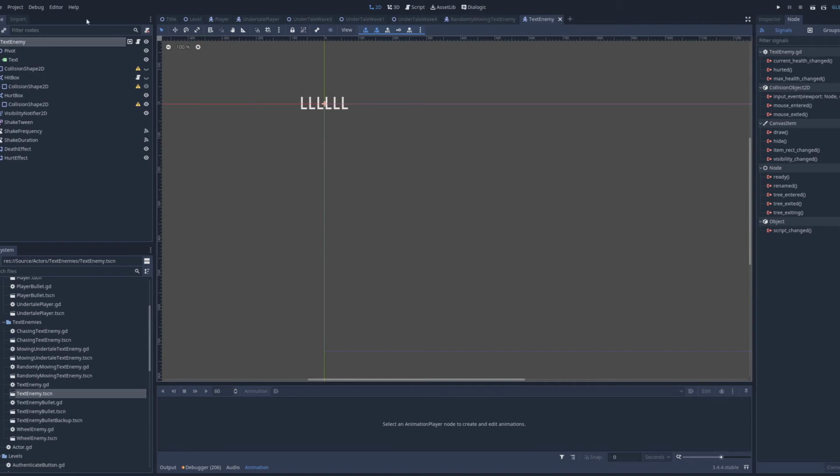If a player collides with an enemy in the Undertale game, I want a sound effect to play and change the enemy name to yellow. Signals are used all throughout the game for interactions just like this.